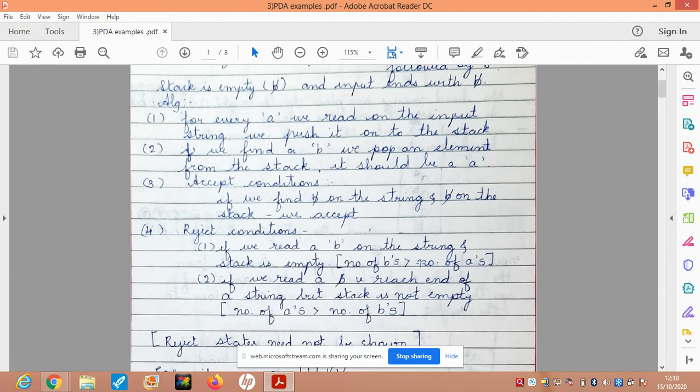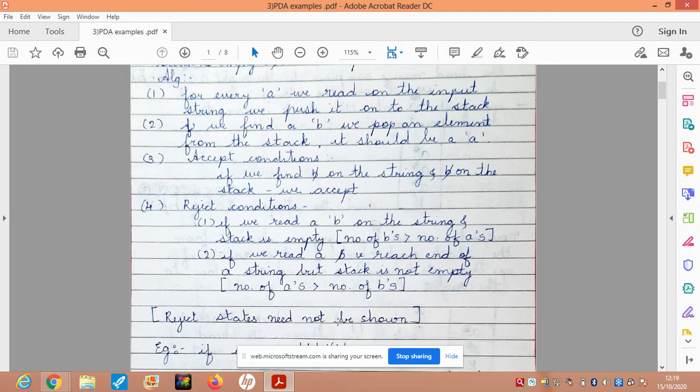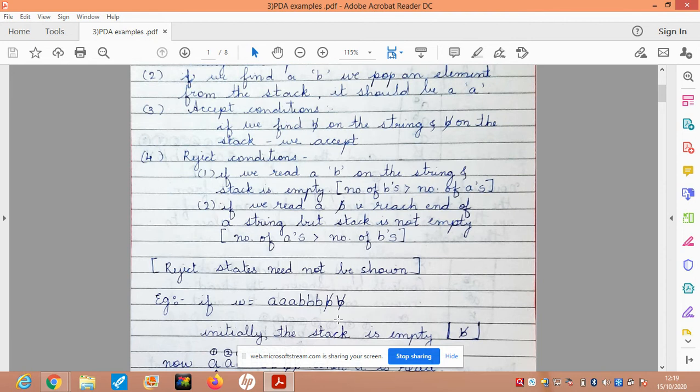It simply means that the number of B's is greater than the number of A's. And if we read a blank character on the tape, that is, we've reached the end of the string, but when I pop an element from the stack, I'm getting an A. It simply means that the number of A's is greater than the number of B's. Okay, and reject conditions need not be shown, right?